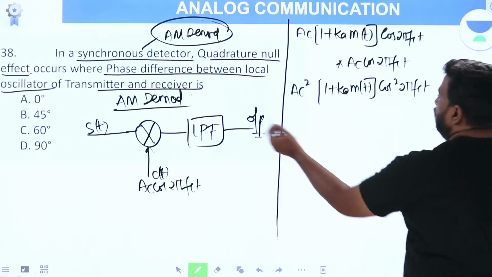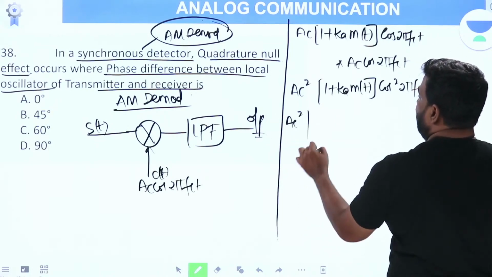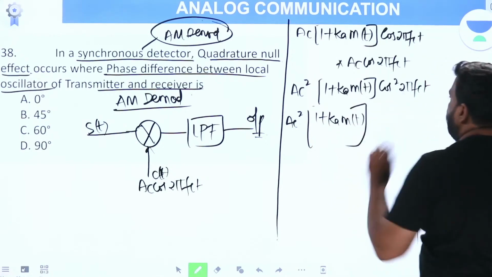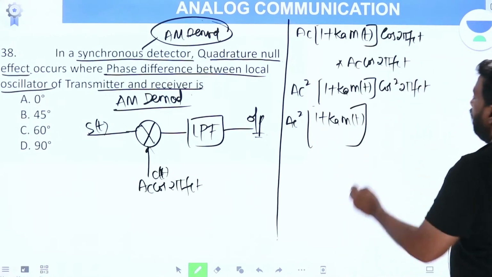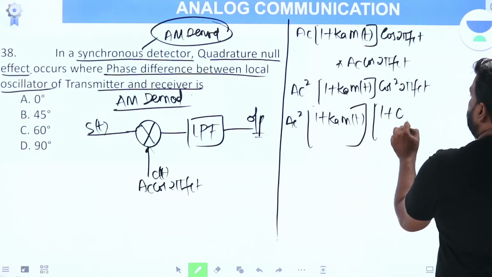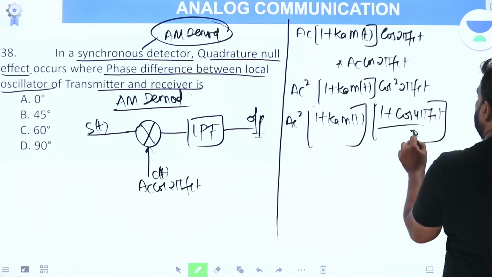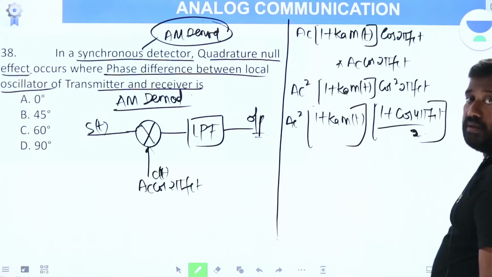Ac square into 1 plus Ka m of t cos square 2 pi fct, where cos square theta is 1 plus cos 2 theta by 2, so 1 plus cos 4 pi fct by 2.